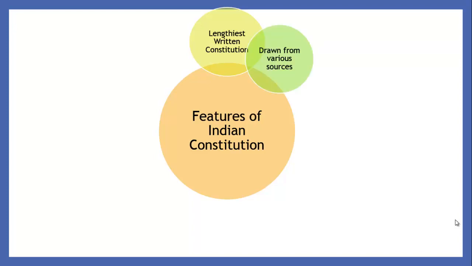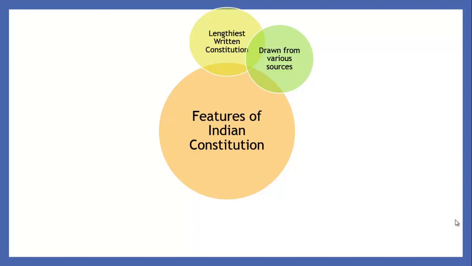Second feature is that while preparing this constitution, our constitution makers took the best things from the constitutions of various countries.